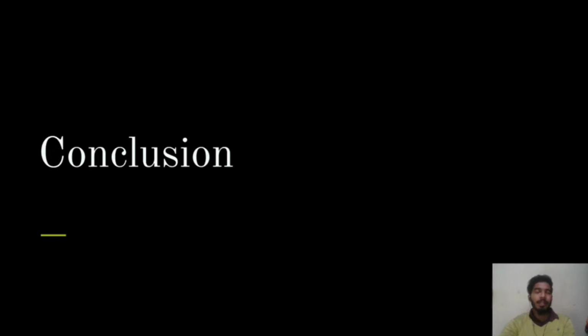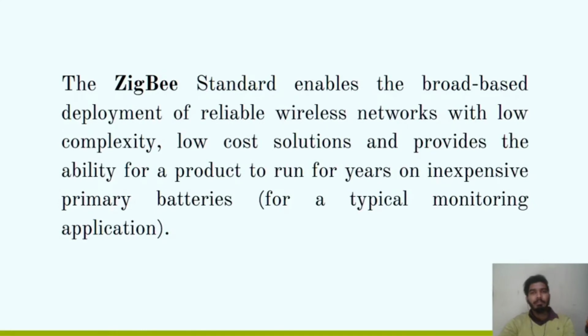Now heading toward conclusion. Zigbee is a wireless technology which works on IoT networks, which is generally used in home automation systems. The Zigbee standard enables the broad-based development of reliable wireless networks with low complexity, low cost, high reliability, high durability, and provides the ability for products to run for years on inexpensive primary batteries. Thank you.